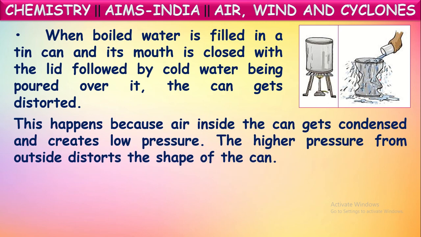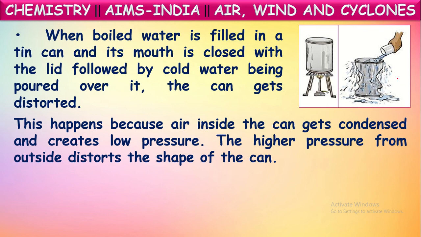Why is it happening so? This happens because air inside the can gets condensed and creates low pressure. So by pouring cold water on the tin can, the warm gas present inside the tin can gets condensed. As it is condensed, it contracts and creates low pressure inside.